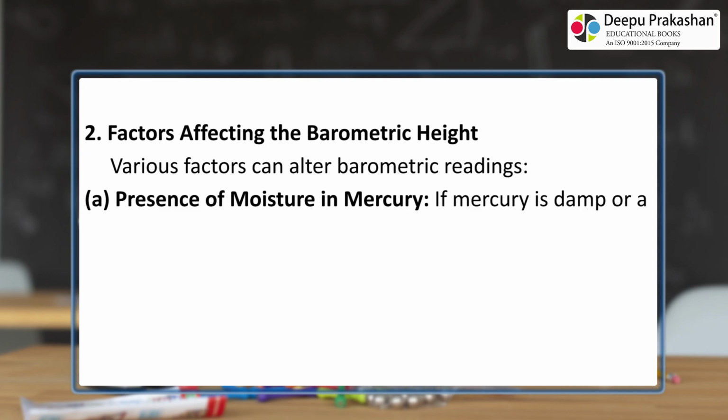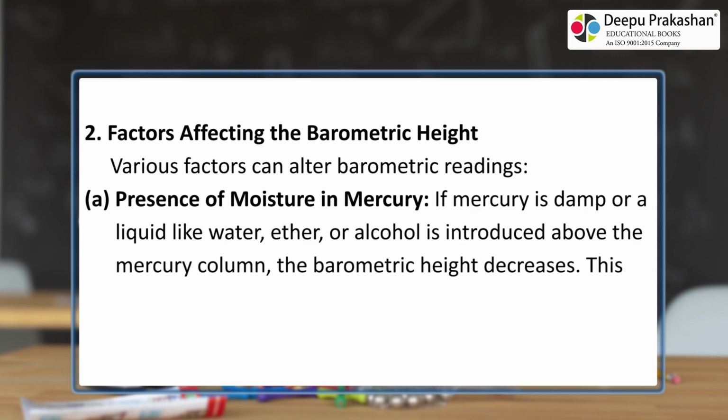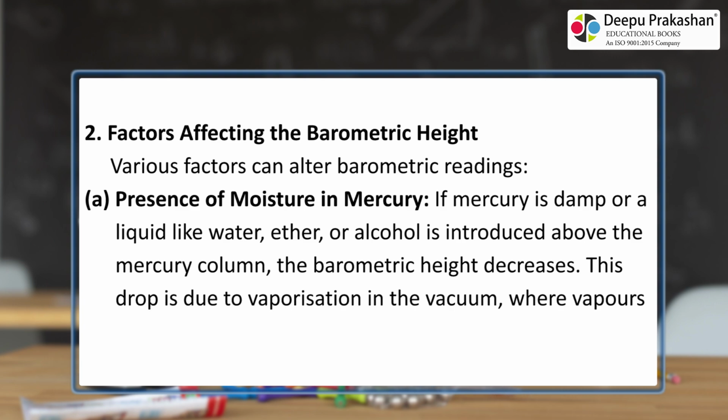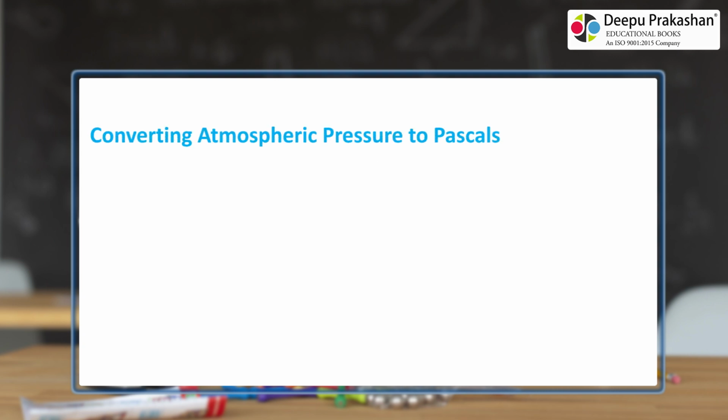If mercury is damp or a liquid like water, ether, or alcohol is introduced above the mercury column, the barometric height decreases. This drop is due to vaporization in the vacuum, where vapors exert pressure on the mercury, forcing it down. Converting atmospheric pressure to pascals.